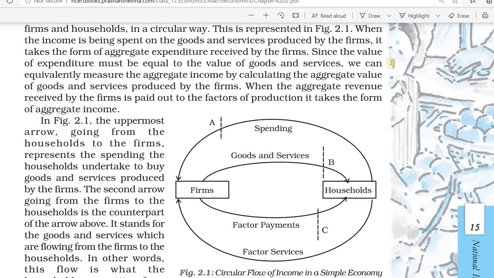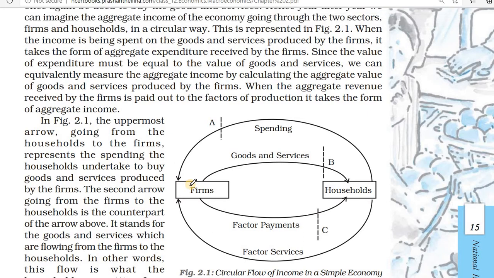In this one you can see households are giving factors of service. Service means we know labor service, that one they give to firms. Households are doing one more thing: they are spending money, which means they are purchasing goods and services from firms.